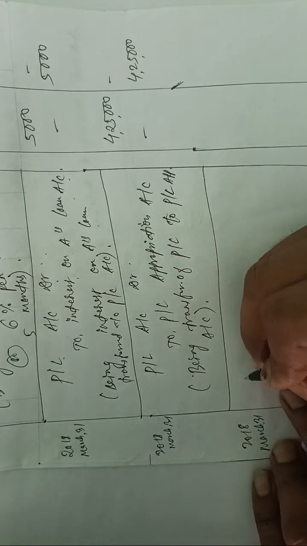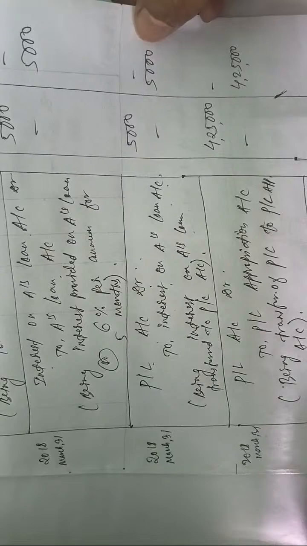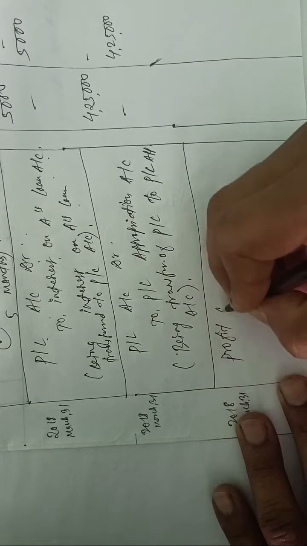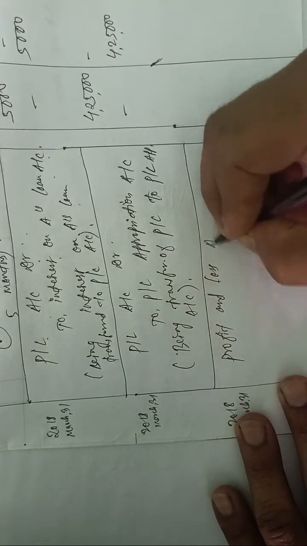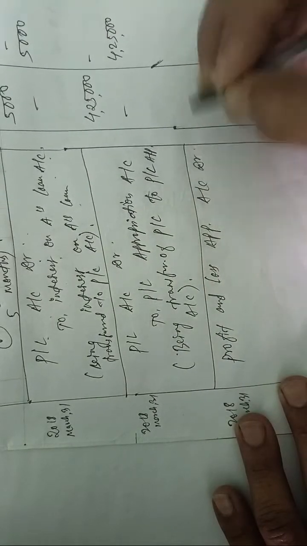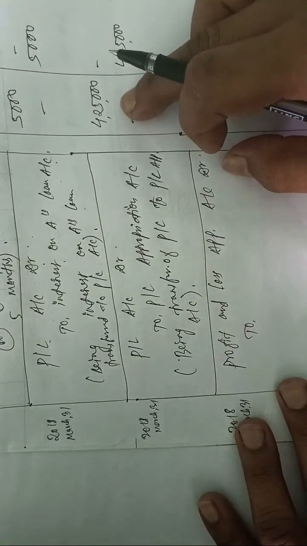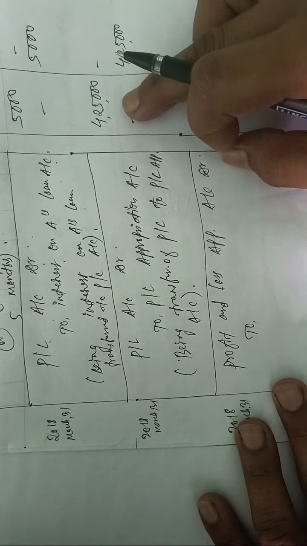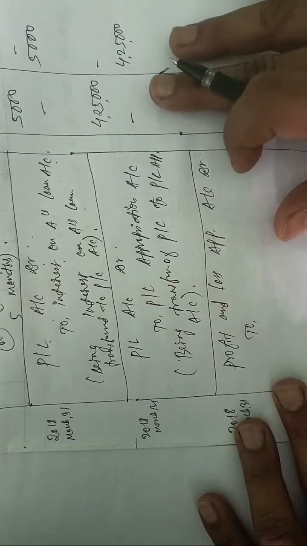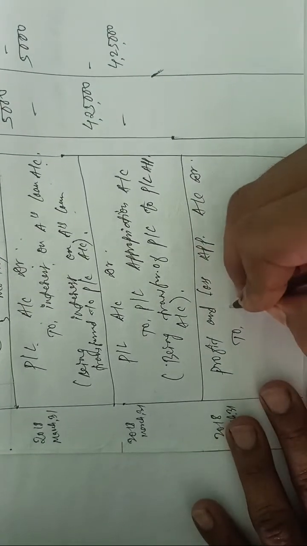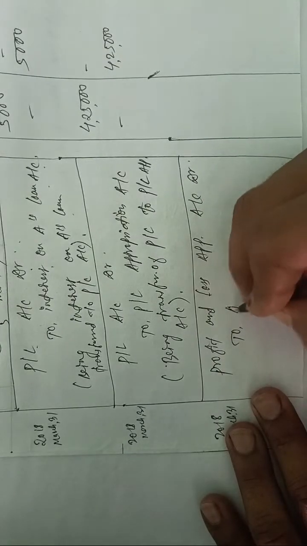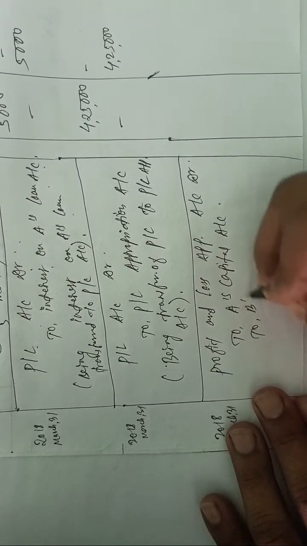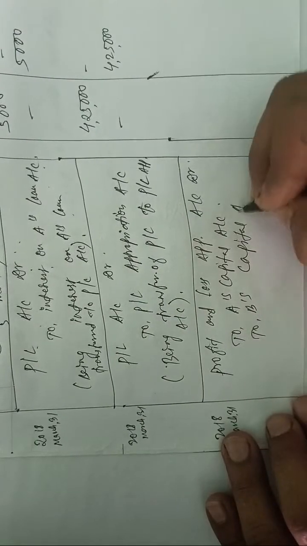So the entry will be, if you transfer the profits, we have to write down profit and loss appropriation account debited to A's capital account and B's capital account, since this profit will be received by partners A and B. As they are the partners of the firm, whatever profit remains should be transferred to the partners.